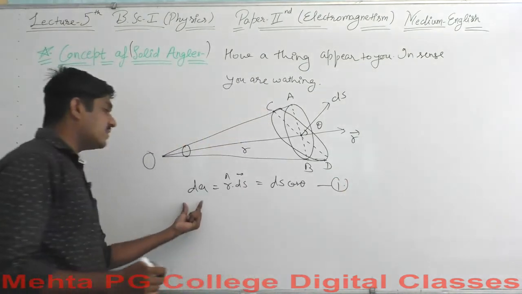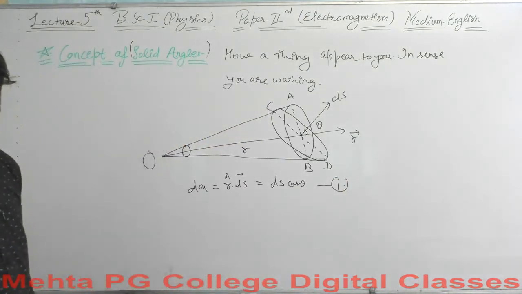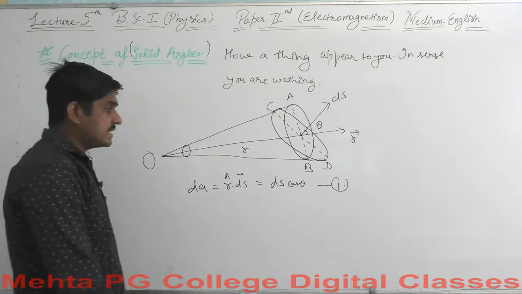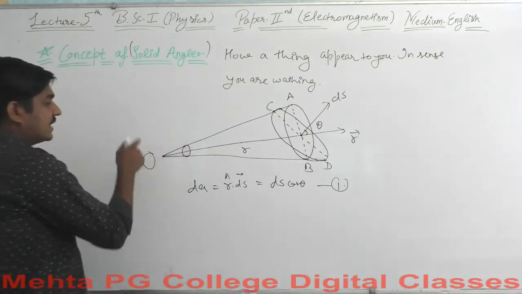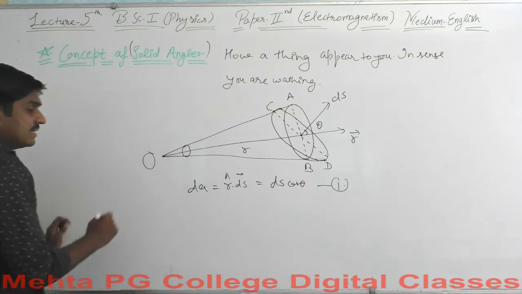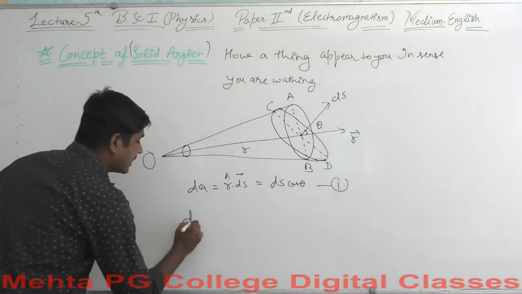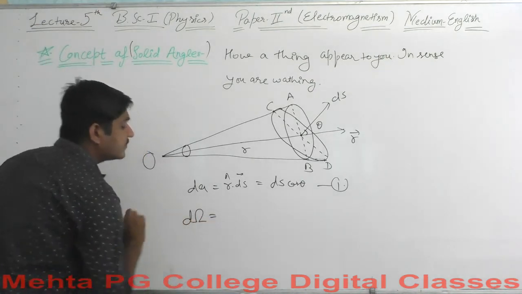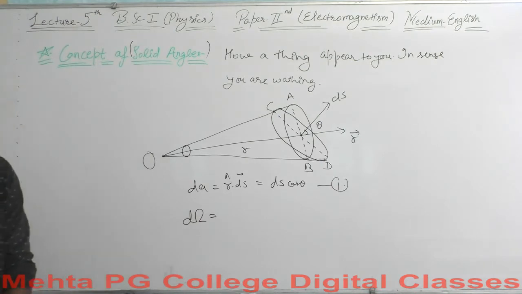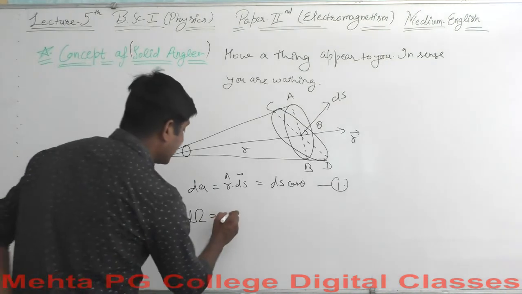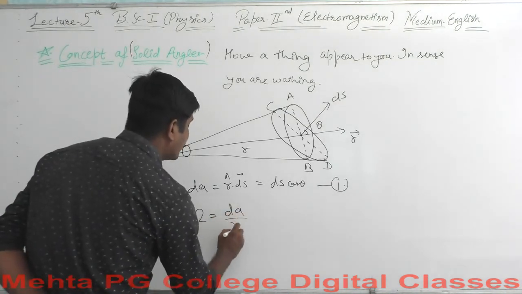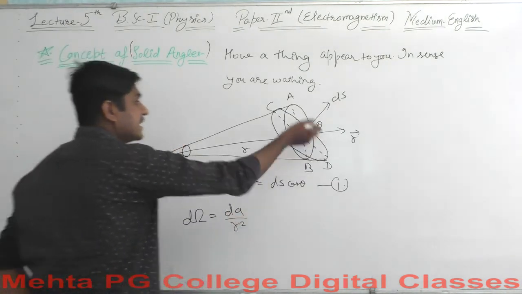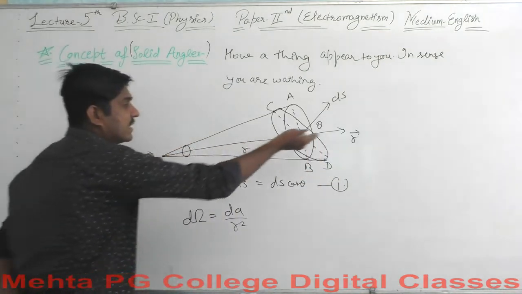As we have the value of dA, now it is done for the solid angle. Let's denote the solid angle by the symbol d omega. d omega represents the solid angle here, and it will be equal to dA over r square. dA is the area element here, and r is the directional vector.